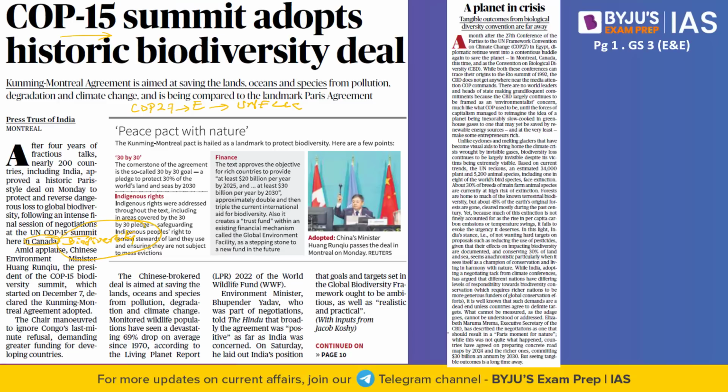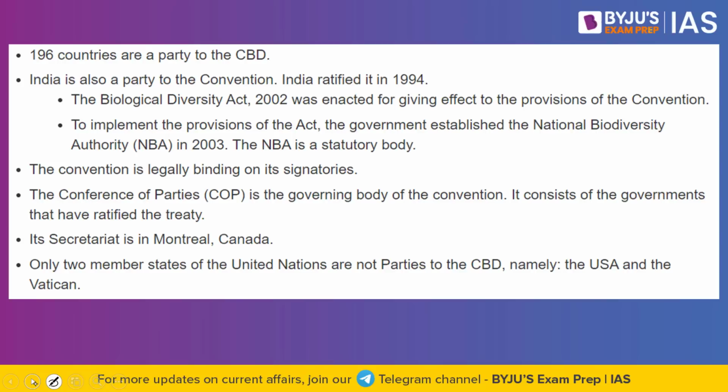Now, the first important question is, what is this biodiversity convention? The Convention on Biological Diversity happens to be a treaty for the conservation and sustainable use of biological diversity. What are the major goals of the CBD? There are about 196 countries which are party to the CBD. India is also a party to the convention and India ratified it in the year 1994.